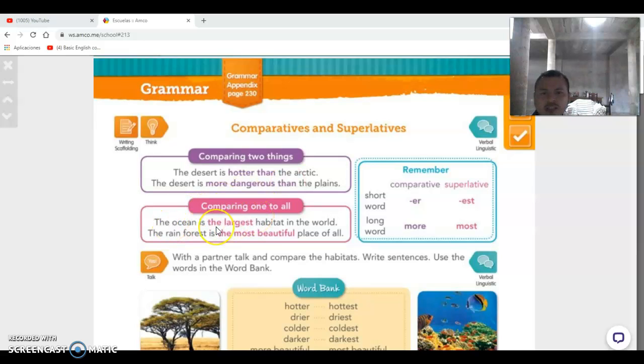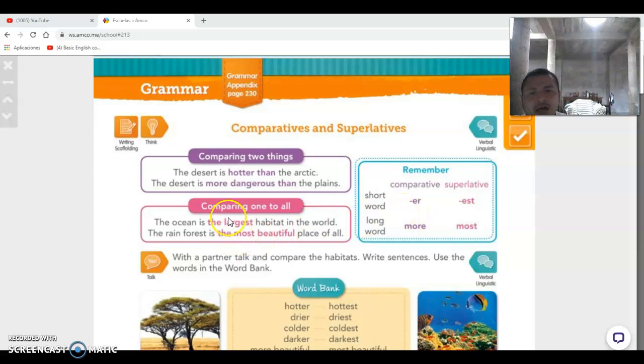The ocean is the largest habitat in the world. The rainforest is the most beautiful place of all. And remember, comparatives in a short word, one syllable, we use er. And if it's more than one syllable, we use more.